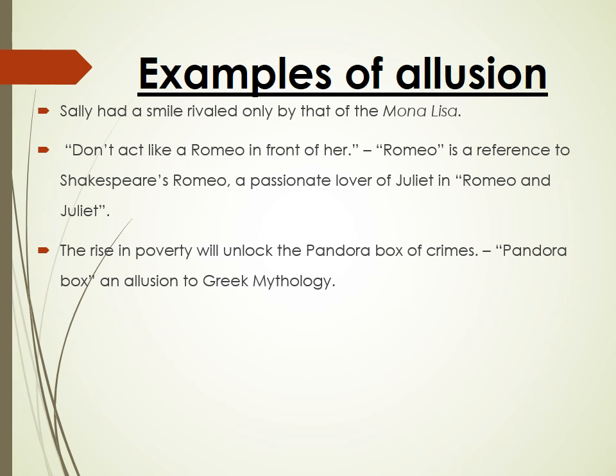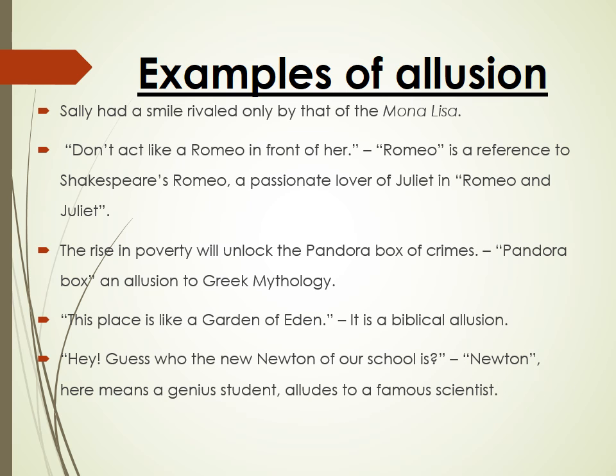"The rise in poverty will unlock the Pandora's box of crimes." Pandora's box is an allusion to Greek mythology. "This place is like a Garden of Eden." It is a biblical allusion. "Hey, guess who the new Newton of our school is?" Newton here means a genius student. It alludes to a famous scientist.